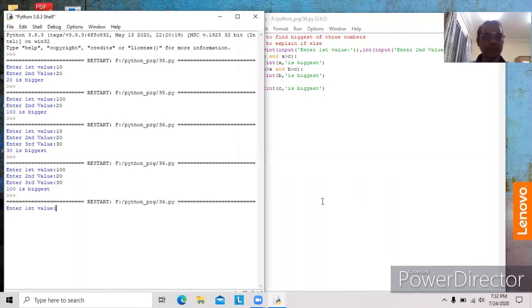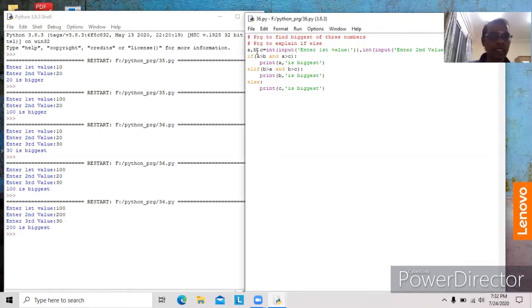Now I will give A with 100, B with 200, C with 30. So 200 is biggest. How will you see it here? Here A is 100. 100 greater than 200 is false. 100 greater than 30 is true. So one side true, one side false, and it gives false. It will not execute. It comes here. 200 is greater than 100, it is true. 200 greater than 30 is also true. So both sides are true, and it gives true. Then this whole condition becomes true. Then B is biggest will execute. Here 200 is biggest. The else will not execute. This is the usage of if else.